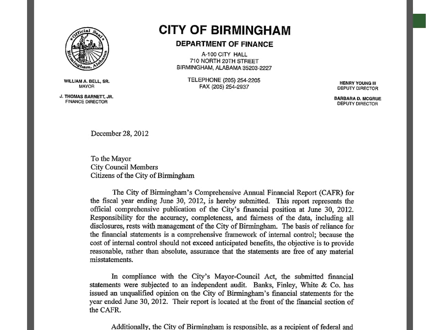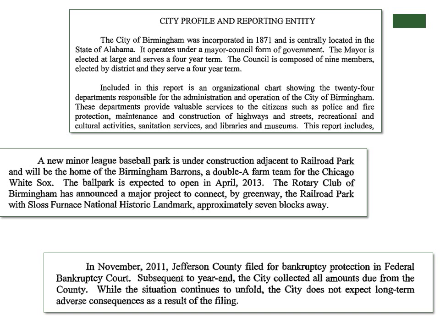Birmingham. Basis for reliance of the financial statements is a comprehensive framework of internal control, because the cost of internal control should not exceed anticipated benefits. The objective is to provide reasonable rather than absolute assurance that the statements are free from any material misstatements. And some of the other things that are given here in this transmittal letter are kind of an overview of the city, like a city profile.